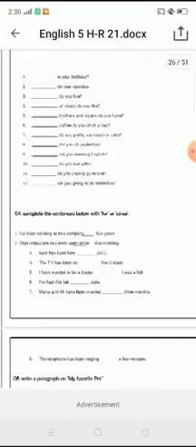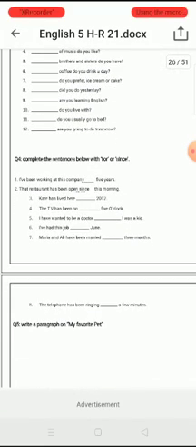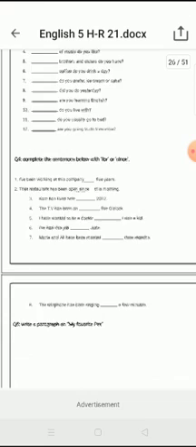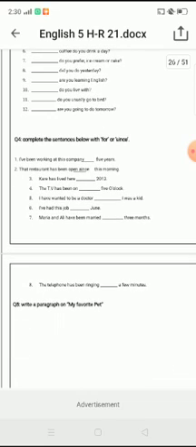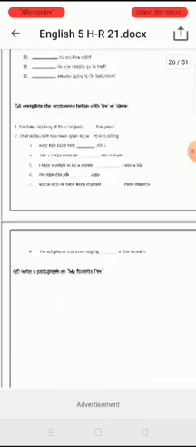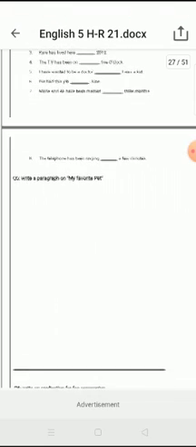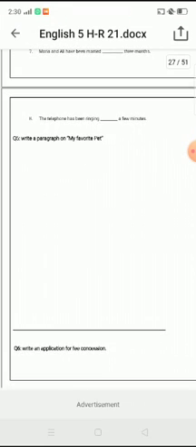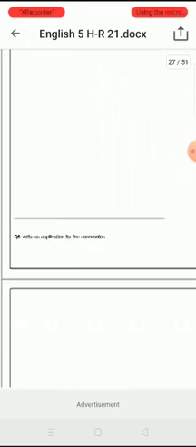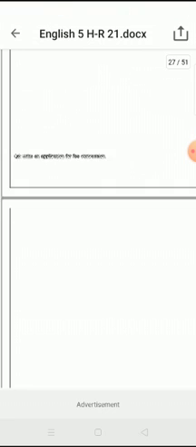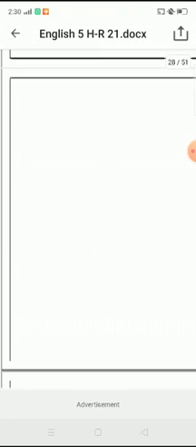Then question number 4: complete the sentences below with for or since. You have to complete these 8 sentences by using the word for or since. Okay, then question number 5: write a paragraph on my favorite pet. Question number 6: write an application for fee concession.